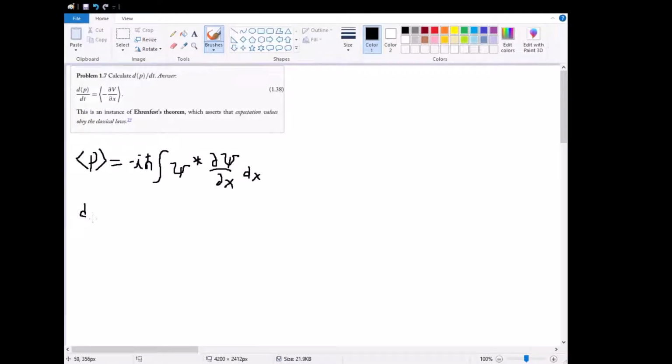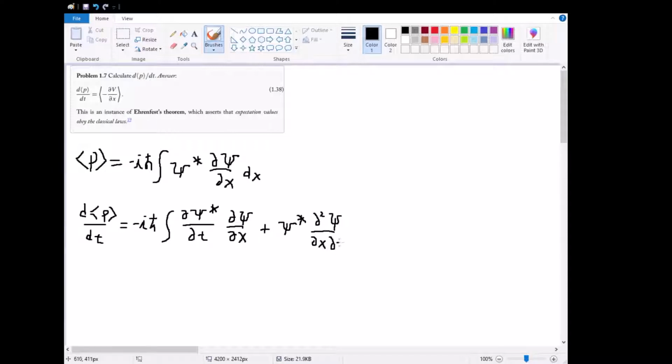So we do d of the expectation value of p with respect to time is equal to, and we have our same constants at the front, negative i h bar, and then our integral, and using the product rule on this inner term, we get the partial of psi star with respect to time times the partial of psi with respect to x, plus psi star times the partial of psi twice with respect to x and with respect to t, and this whole thing under dx.